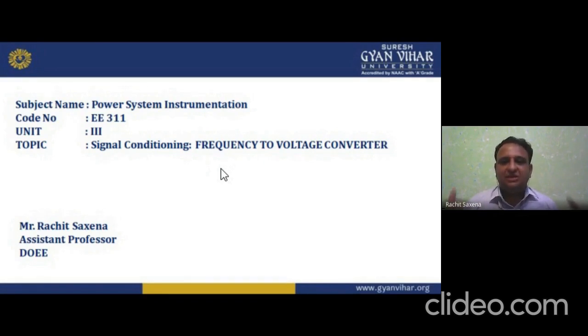Accuracy deals with the accurate part, and precision is the precise part. Precise is nearer to accuracy. Precision means more readings, 1, 2, 3, 4, 5, 6, 7, whatever readings we have. If I am getting the accurate result, or a nearby result, that is precision. If I am talking about precision, it is nearer to accuracy. So many readings we have.